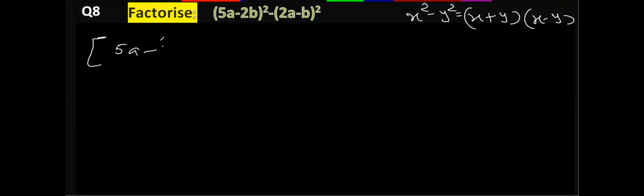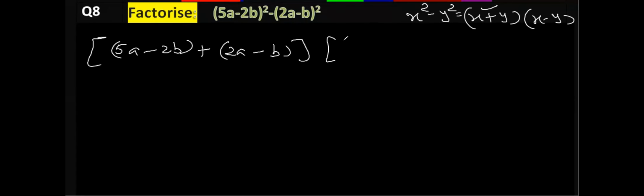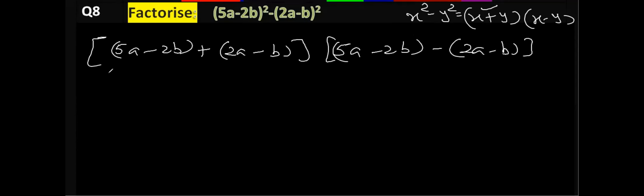We know that x square minus y square is (x plus y) multiplied by (x minus y). So taking one time plus, so (5a minus 2b) plus (2a minus b), this we used plus, and now (5a minus 2b) minus (2a minus b).